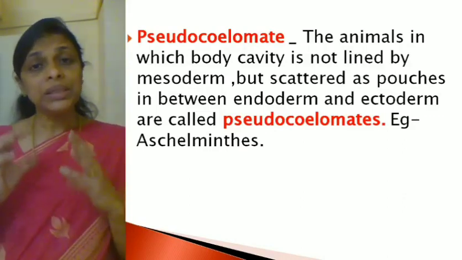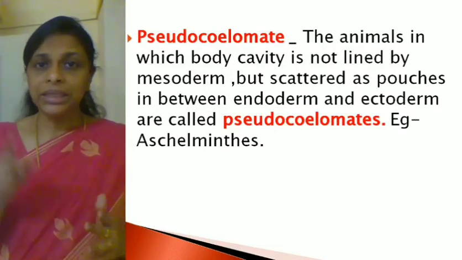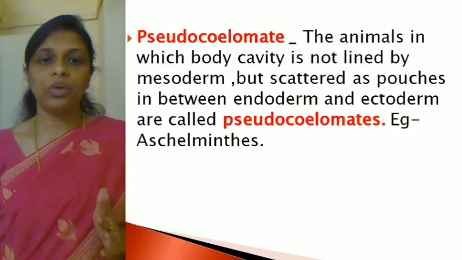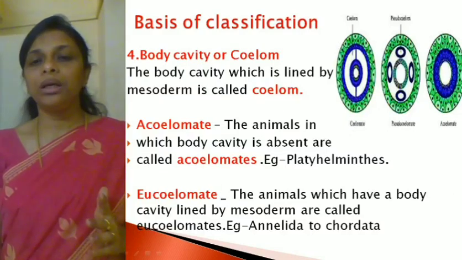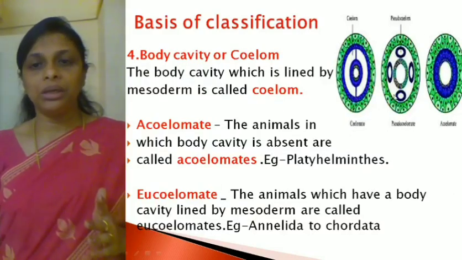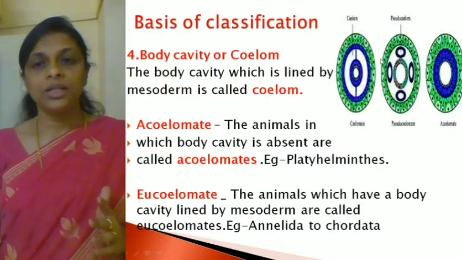Now, in certain animals, we find the mesoderm as scattered pouches. Once again, we'll go back to the previous slide and I'll show you that picture. In the middle picture, can you see? Please note where the cursor is.